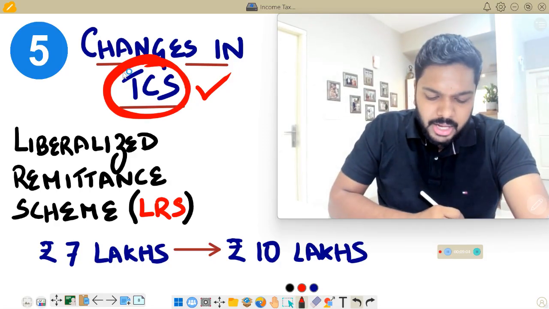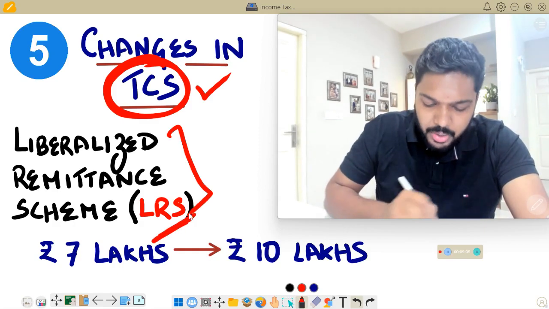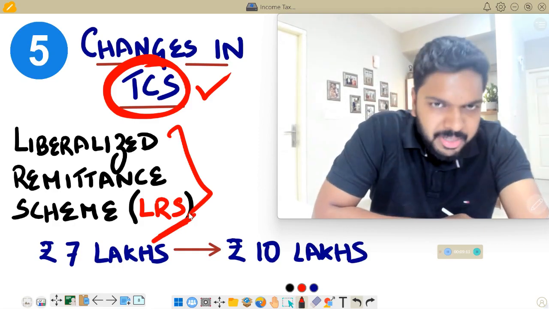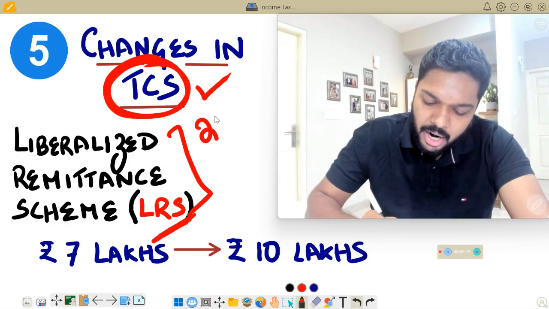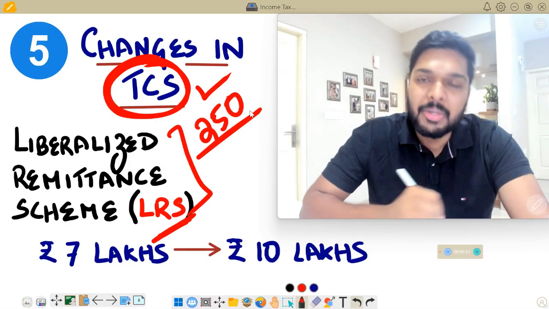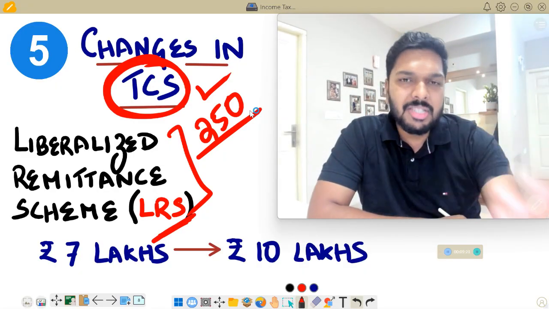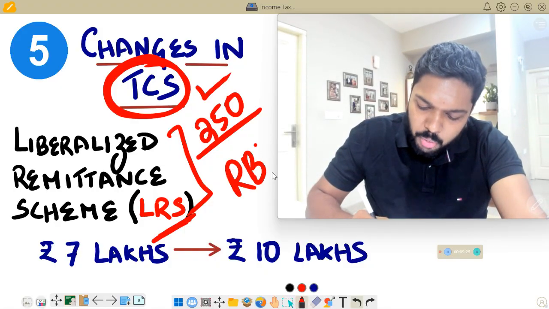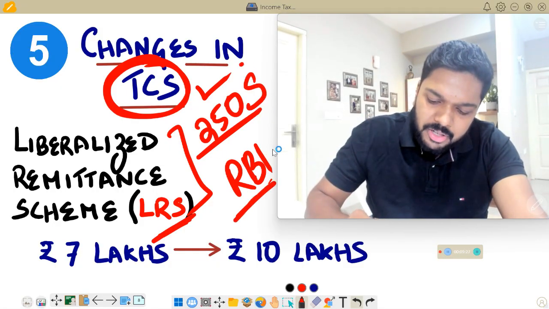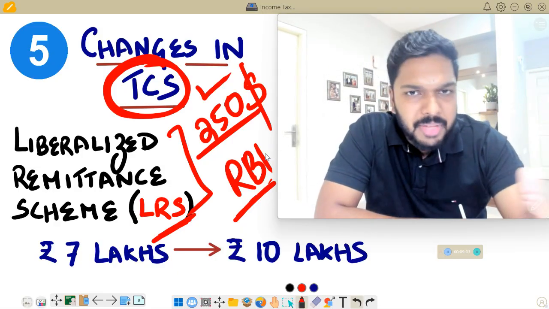Now there's something called the Liberalized Remittance Scheme, or LRS. Well, LRS is basically a scheme under which individuals can send up to $250,000 in a particular financial year. Not for companies. Individuals, when they want to send money abroad for any particular purpose, without RBI approval, can send up to 250,000 USD in a financial year. If you want to send more, then you have to get approval from the RBI.